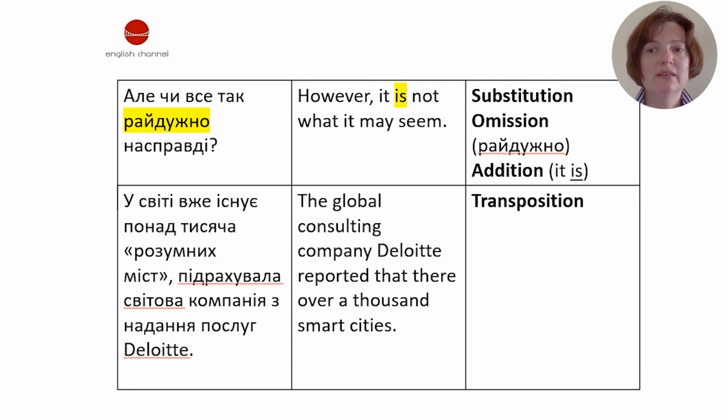Але чи все так райдужно насправді? Again, we have the substitution of the question by affirmative sentence, and we can find here omission. Райдужно. It is not translated into English. If we translate it word for word, it would sound a bit awkward.